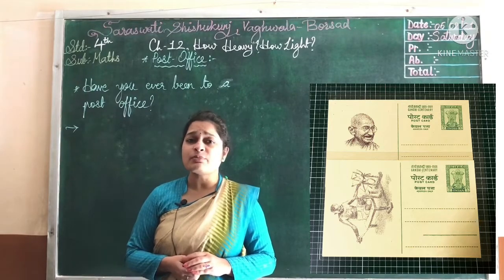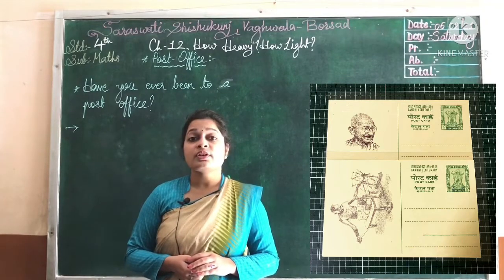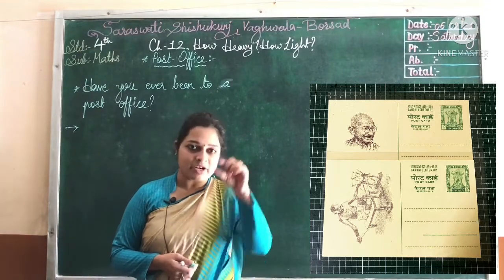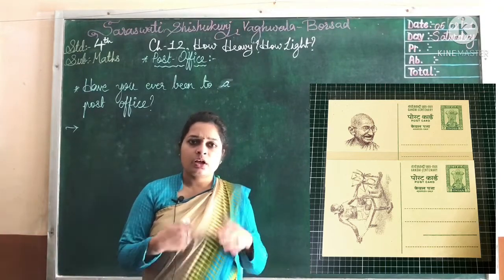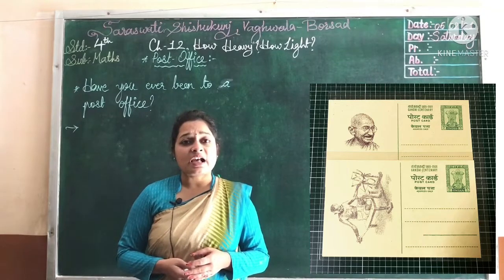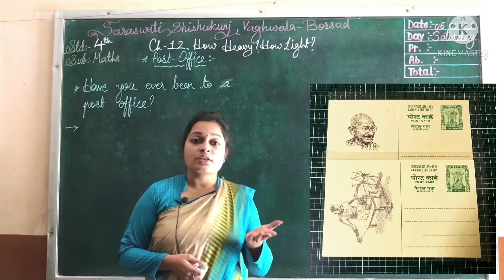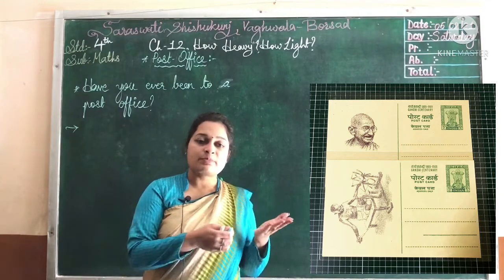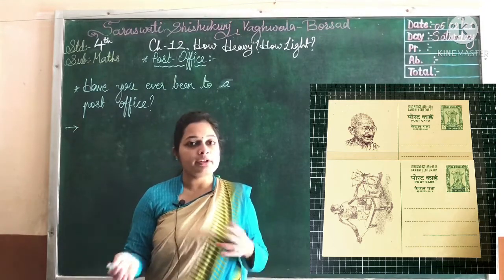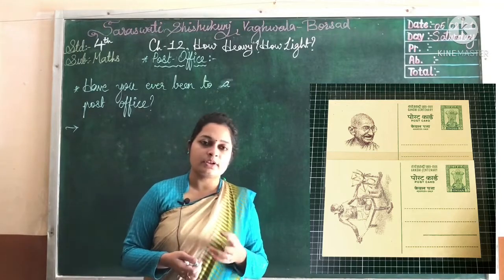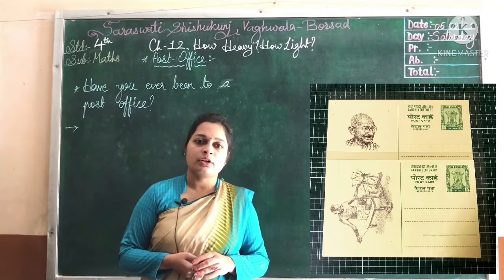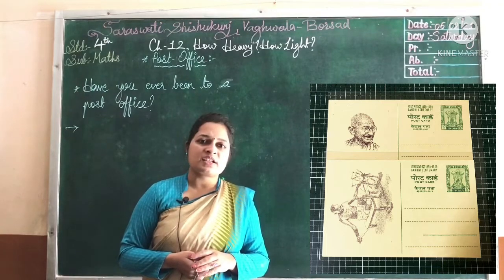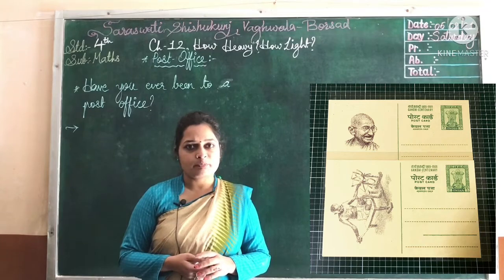How are these letters posted? When you go to the post office, they give you tickets to stick on the letter. The tickets are given according to the weight of the letter. If the letter weighs more, you have to pay more for the ticket. If the weight needs a 5 rupees ticket, they will give you a 5 rupees ticket.